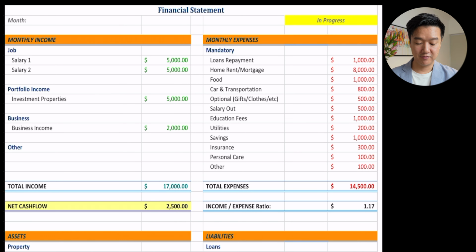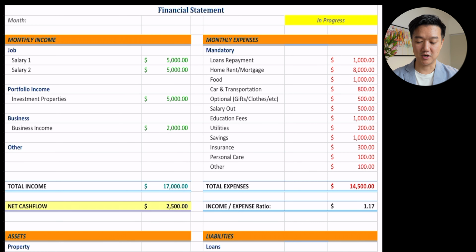So, for example, if this person had 2 salaries in their income, both producing $5,000 US, he or she has portfolio income, which I call, from investment properties, $5,000 US, from businesses, $2,000 US. So his or her total income is actually $17,000. And let's say for the expenses, there's loans, food, salary, education, insurance costs, personal care. You can have your own categories. I've sort of used these ones. These are sort of the ones that I use, the major ones. And let's say that is $14,500. You Need a Budget also has their default categories, but I actually don't use those. I just use my own.